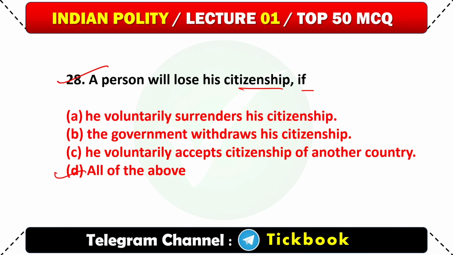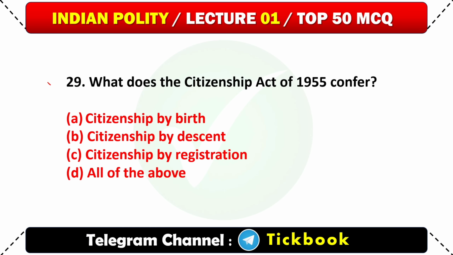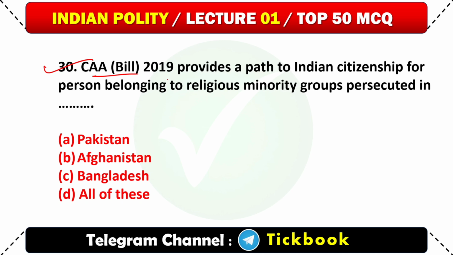If he voluntarily surrenders his citizenship, the government withdraws his citizenship, or he voluntarily accepts citizenship of another country, he will lose it. 29. What does the Citizenship Act of 1955 confer? Option number D, all of the above. Citizenship by birth, by descent, by registration. 30. CAA Bill 2019 provides a path to Indian citizenship for persons belonging to religious minority groups persecuted in Pakistan, Afghanistan, Bangladesh. All of the above is the correct answer.